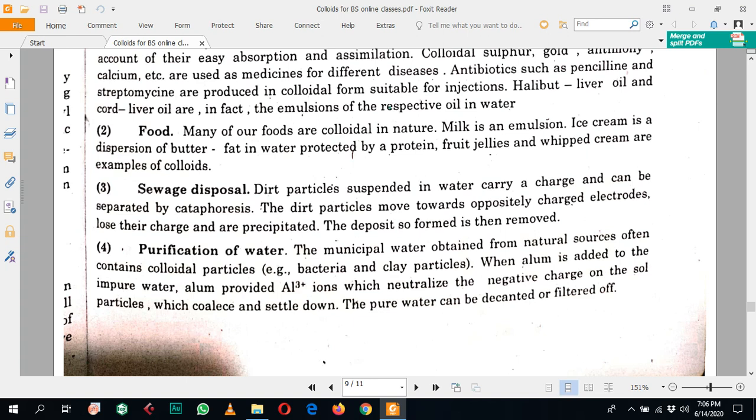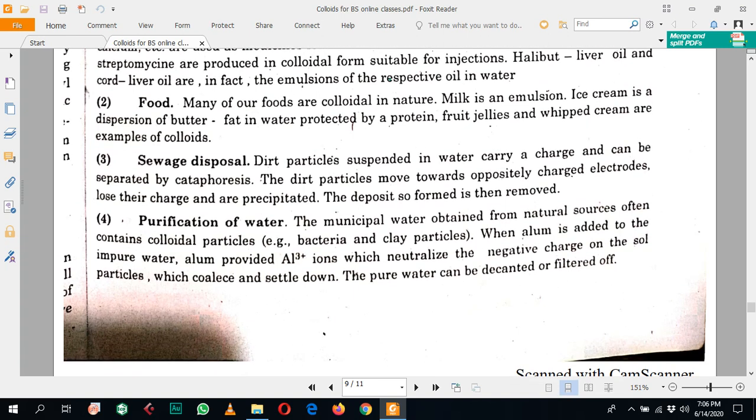The next example is sewage disposal, the waste material, which also contains colloidal solutions that carry some charge. If these charged materials are passed through an electric field, they move toward the oppositely charged electrodes, and they can be easily removed from the disposal materials.